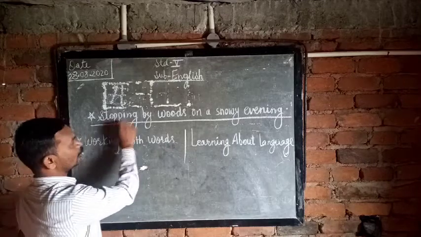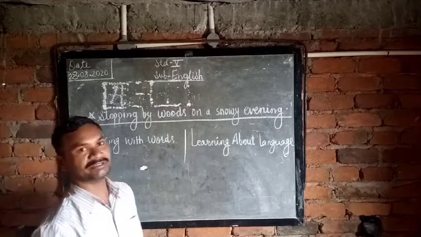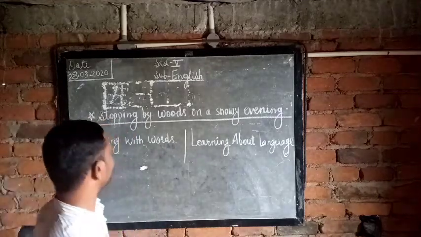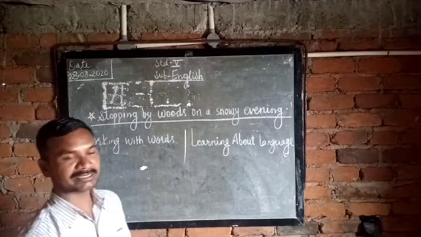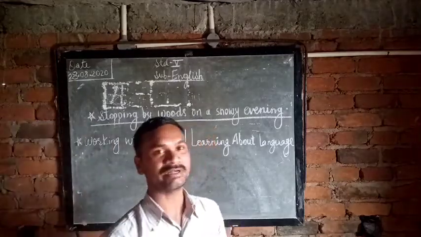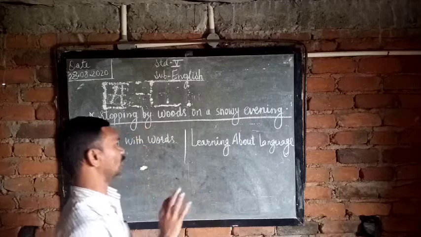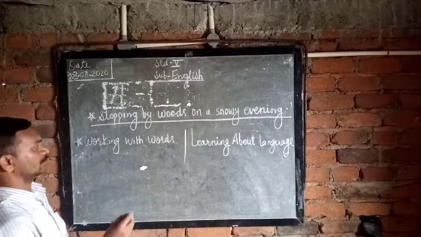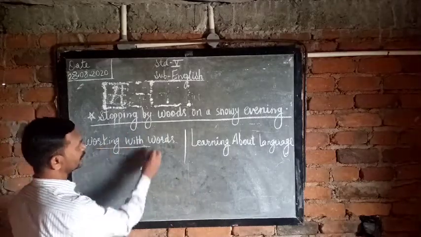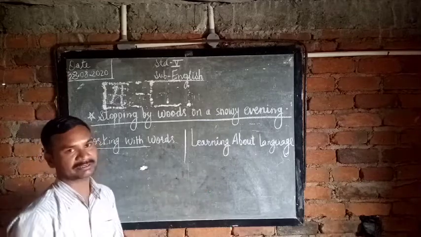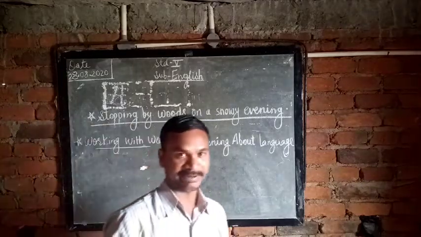We're discussing the poem Stopping by Woods on a Snowy Evening, written by Robert Frost. In the last lesson, we already did the question answers, but now we need to work with words and learn about language.